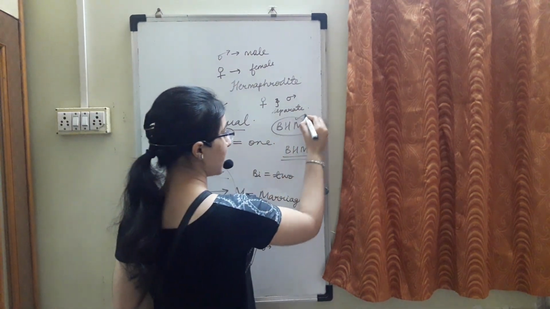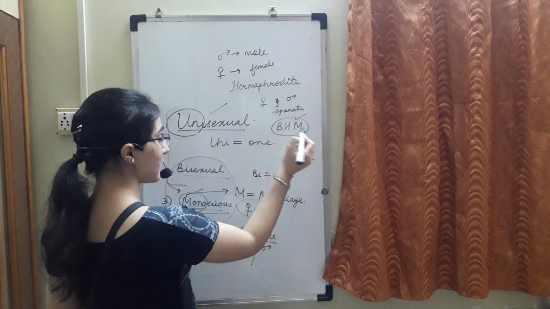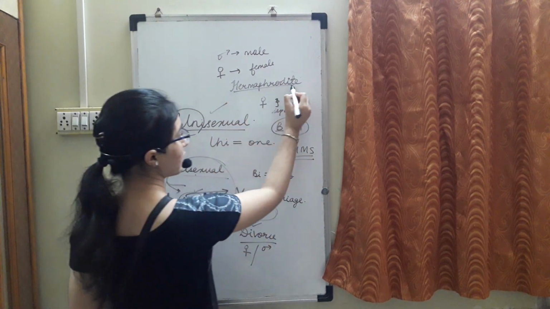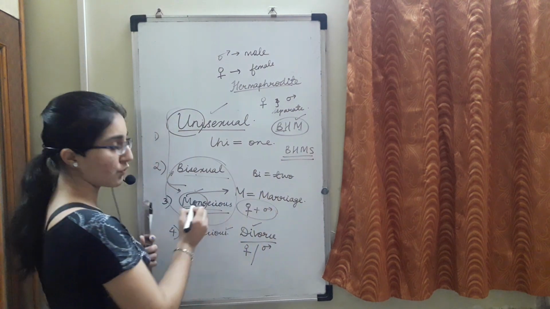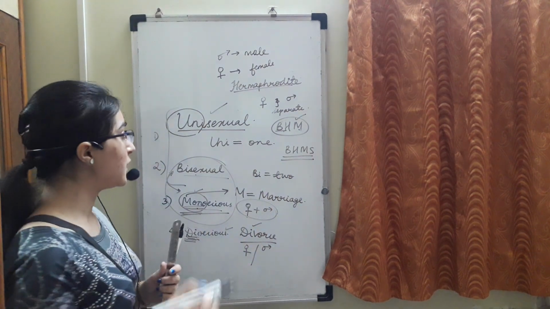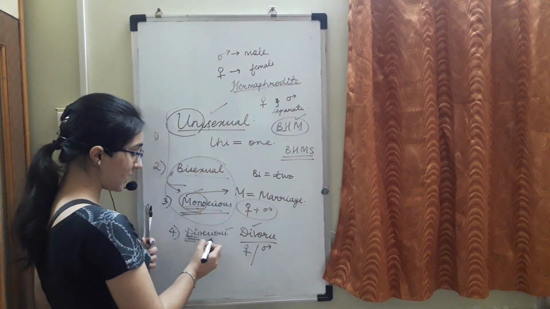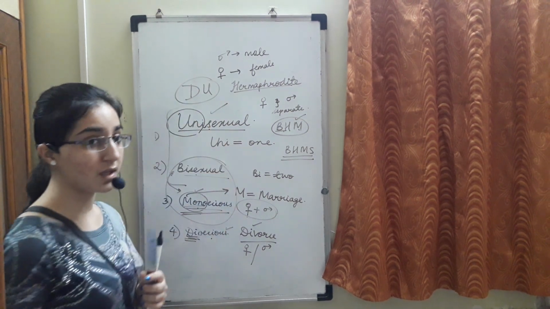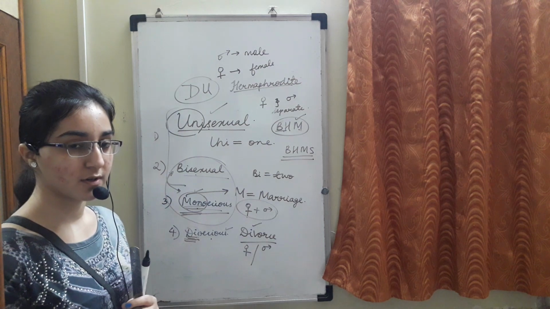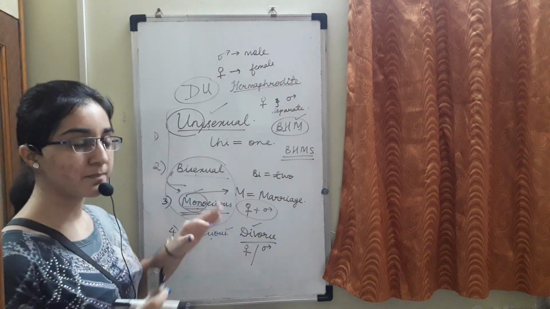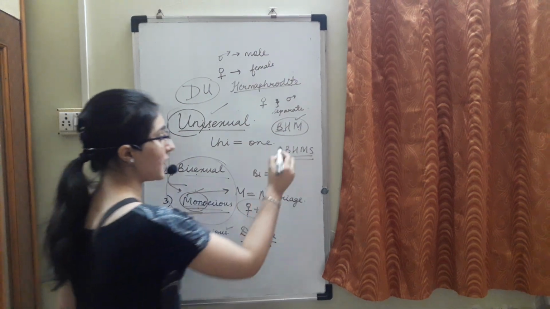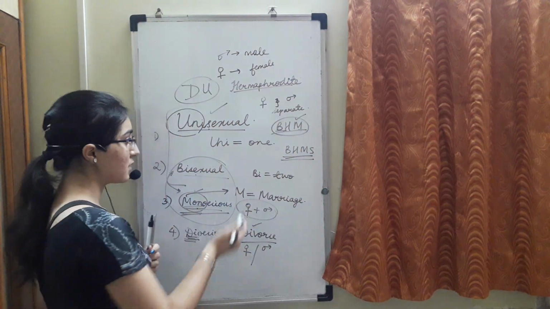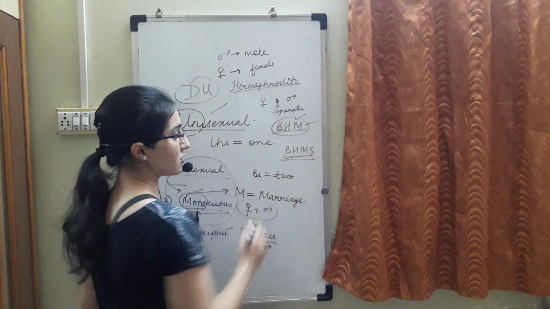So we can say BHM is nothing but B for bisexual, H for hermaphrodite, M for monoecious. And the remaining two, unisexual and dioecious, are DU. DU is again a type of examination. I'm not going into the examination part, but I'm giving you a trick: BHM, and DU.